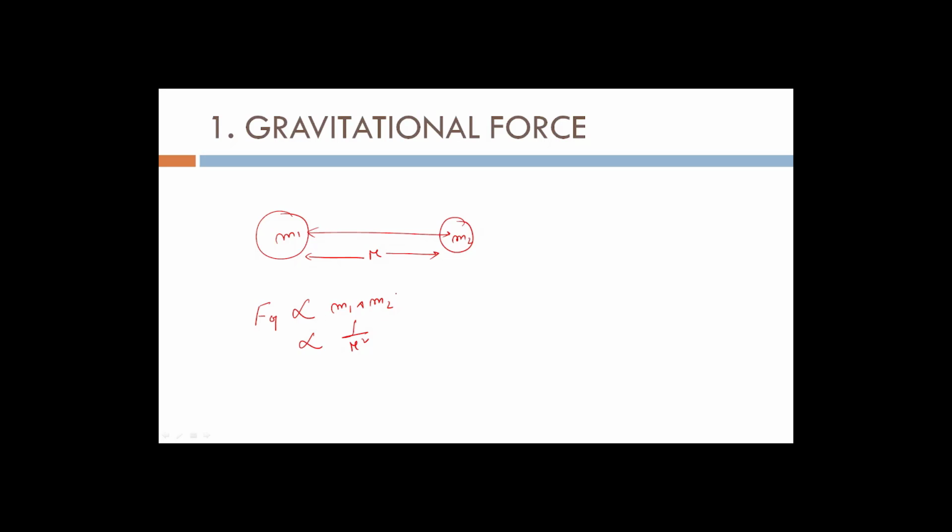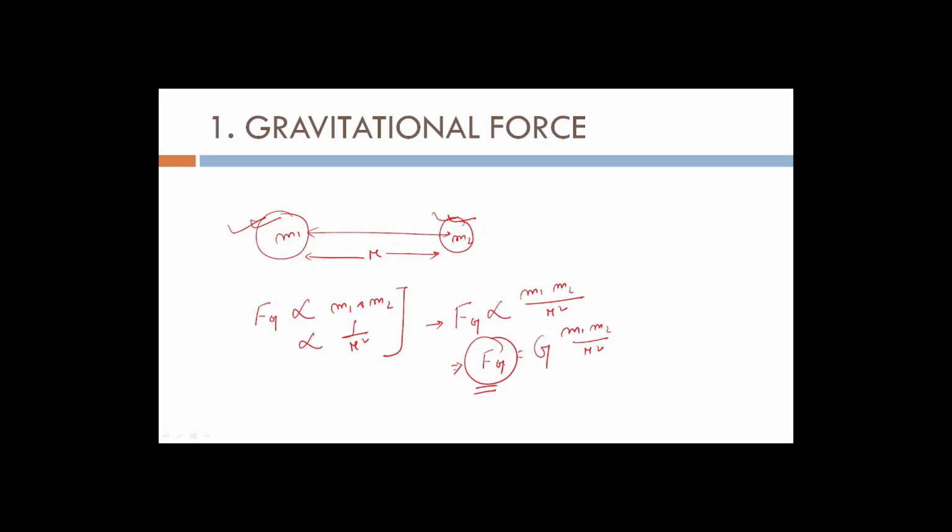Combining these, the gravitational force is proportional to m1 m2 by r square. To remove the proportionality sign, we introduce a constant G, the universal gravitational constant, so Fg equals G m1 m2 by r square. This is the force acting between the 2 masses m1 and m2.